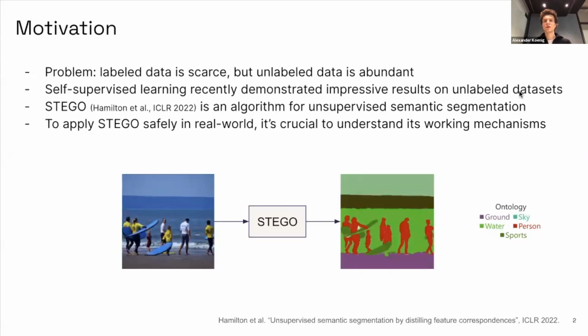A common problem in machine learning is the lack of labeled training data. However, unlabeled data is often readily available. Self-supervised learning has recently demonstrated impressive results on such unlabeled datasets. For example, the STEGO algorithm below is an architecture and training strategy for unsupervised semantic segmentation presented at ICLR last year. In order to apply algorithms like STEGO safely in real-world settings, it's crucial to understand their working mechanisms. For STEGO, we identified some reproducibility issues and missing benchmarks that assess the contributions of this approach in more detail.